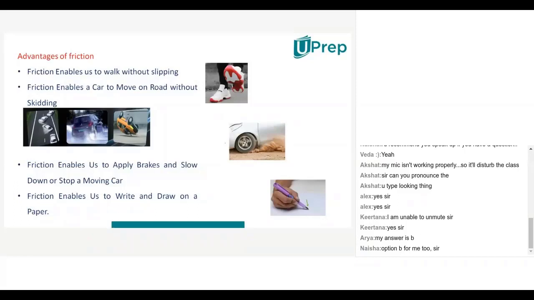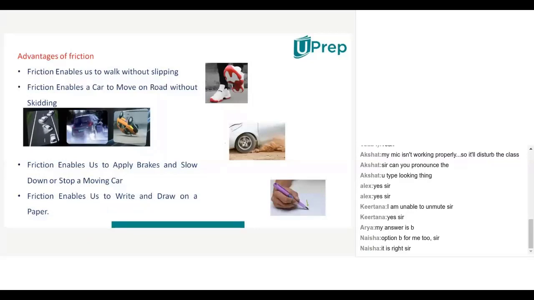Is it right or wrong? Yes, sir. It's right. It is necessary, but it looks like an evil also. Why does it look like an evil? That we learn in the disadvantages.